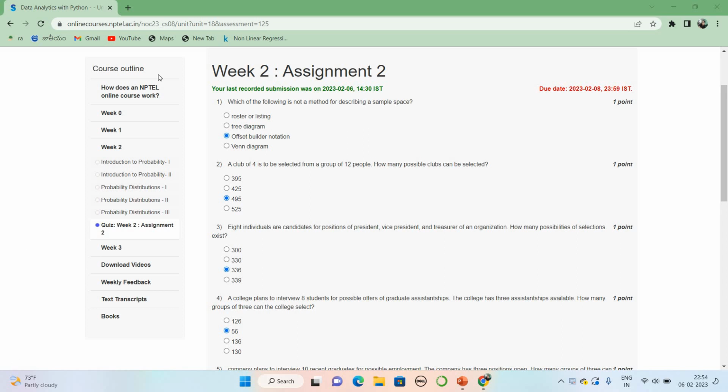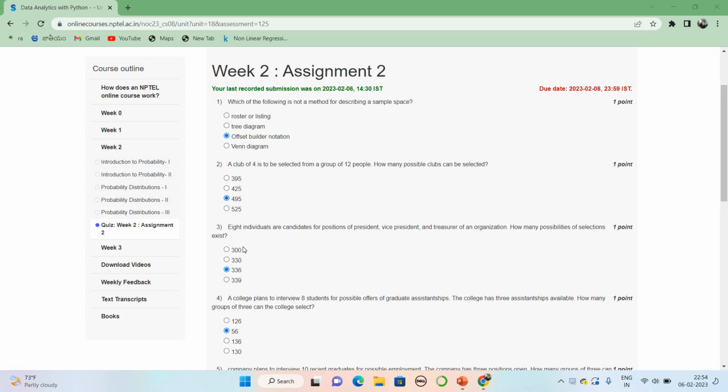Which of the following is not a method for describing a sample space? For this, the answer is set builder notation. A club of 4 is to be selected from a group of 12 people. How many possible clubs can be selected? The given answer is 495.